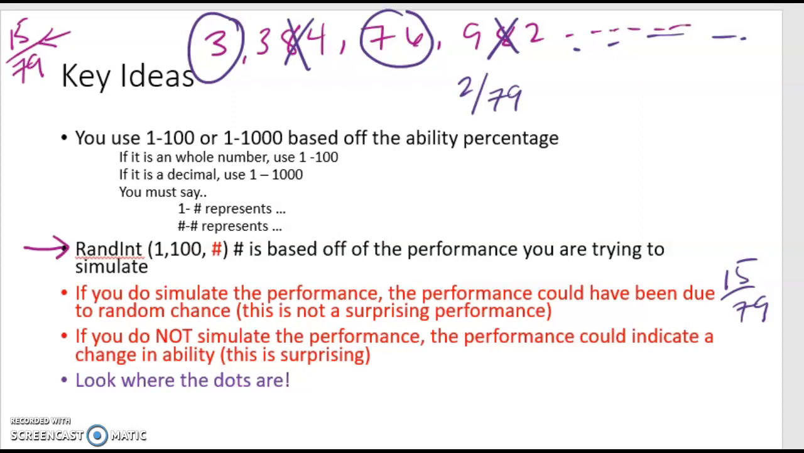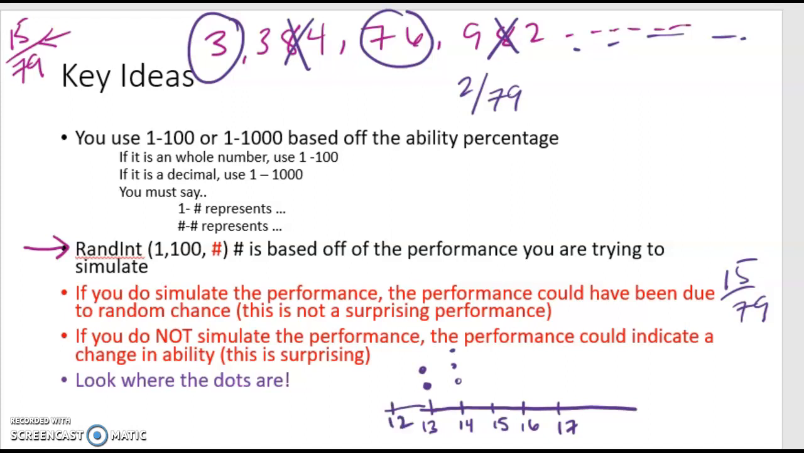So we look at where the dots are on the dot plot. If we have a dot plot, it can only go from 0 to 79 because I only had 79 numbers to simulate. So let's say that this is maybe 13, 14, 15, 16, 17. So that would mean that he made 13 out of 79, 14 out of 79, 15 out of 79. And I was able to do these dot plots. So each dot represents one simulation of 79 numbers. Okay, I've got a bunch of dots.